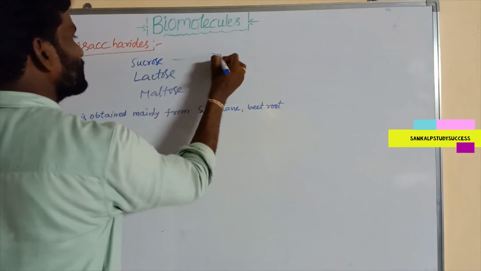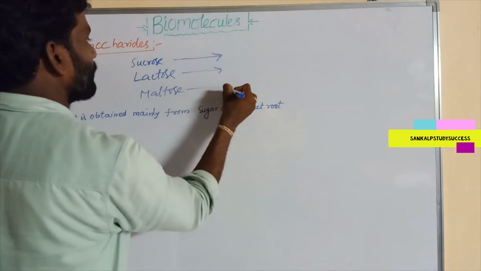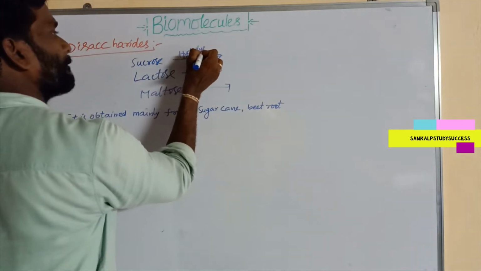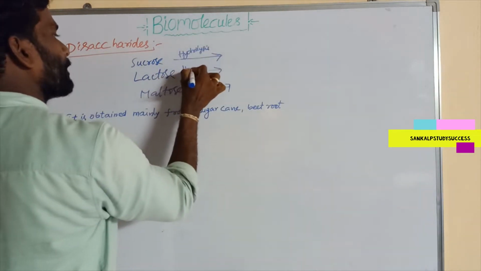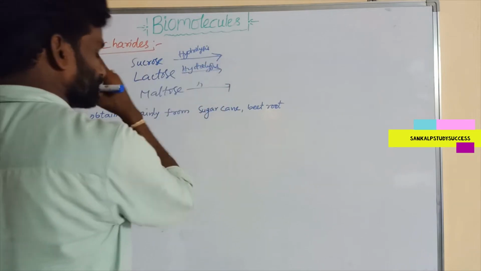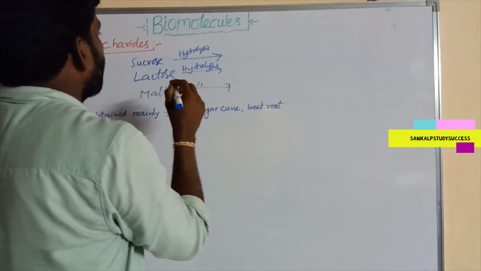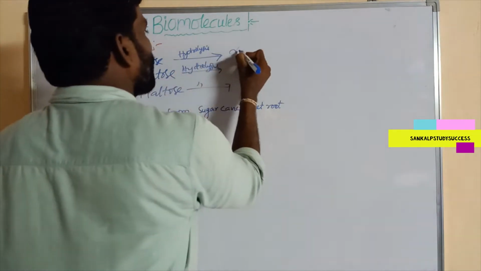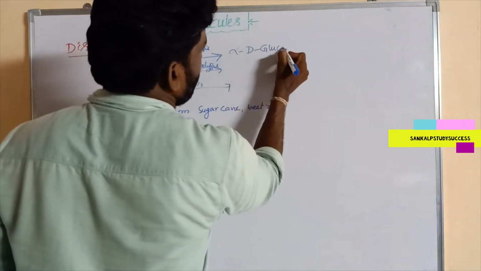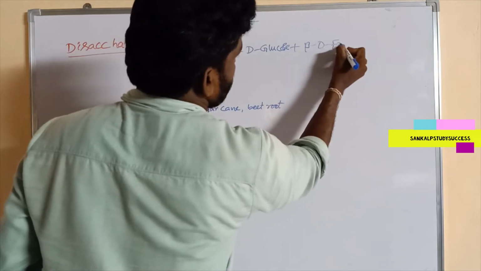On hydrolysis, sucrose gives alpha D glucose and beta D fructose.